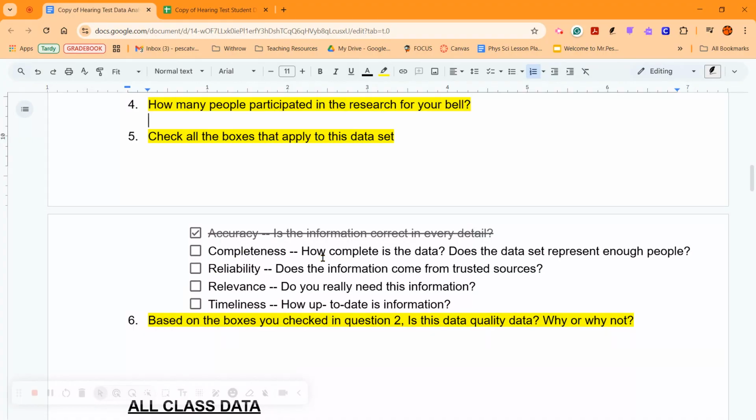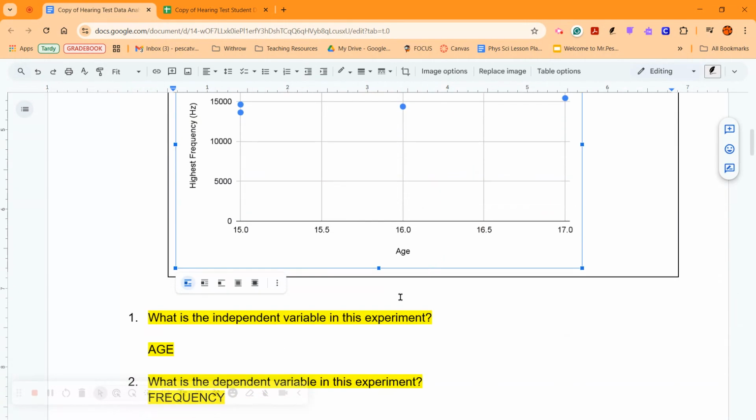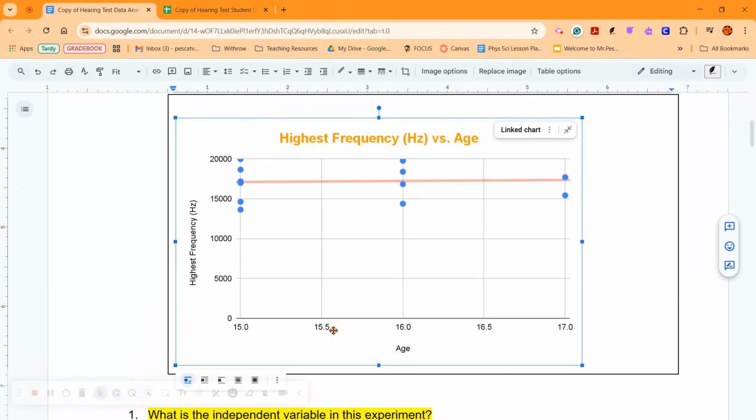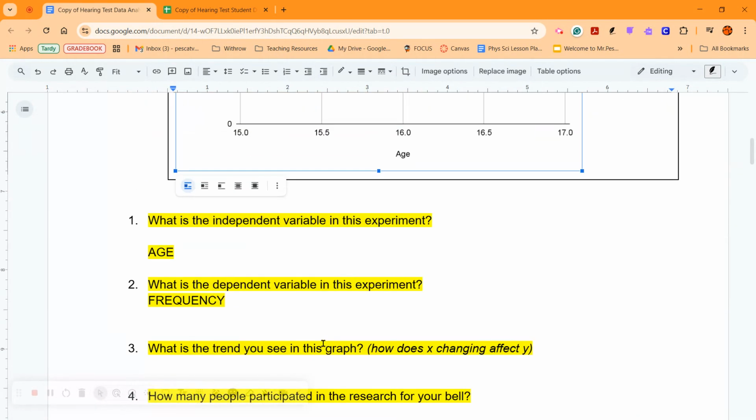All right, is it complete? How complete is the data? Does the data represent enough people? All right, so you did 13 people in this trial, and in all the other tabs, there's different amount of people. But if you think about it, is that enough? Do you think we represent the right ages?